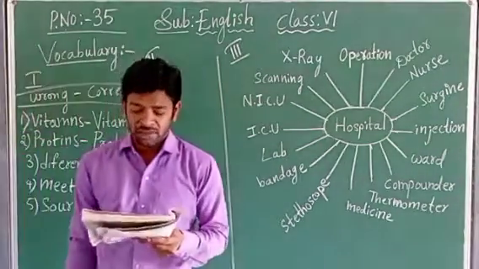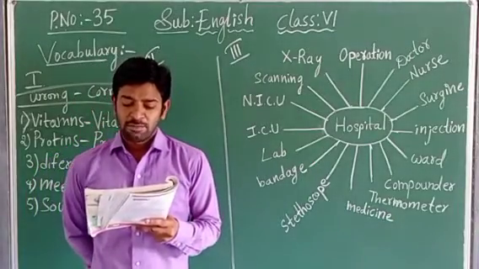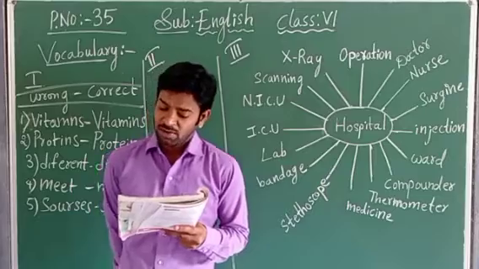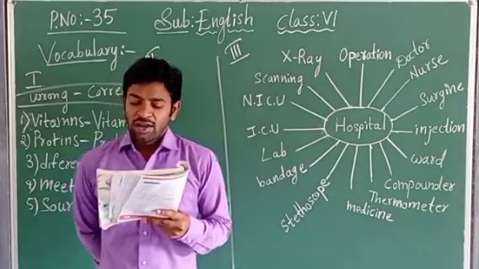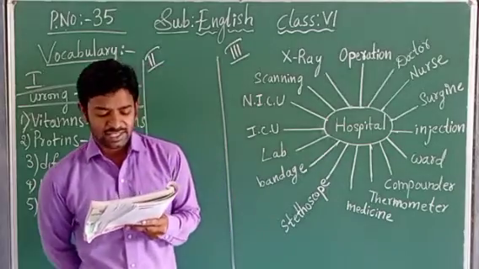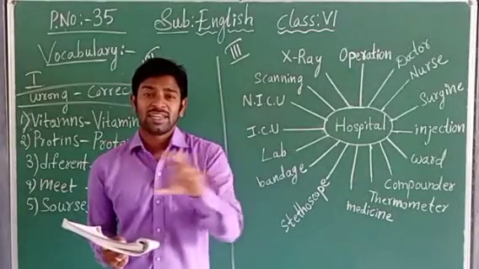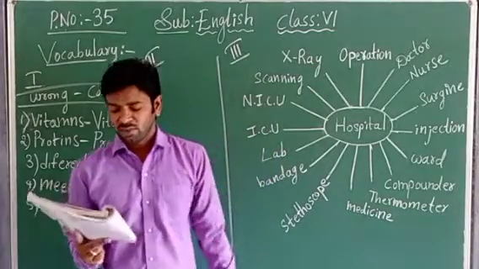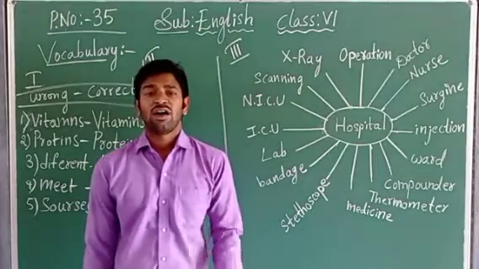What is the second bit given on page number 35? In each group of words below, find the odd one out and circle it. Give justification for your answer. The first one is done for you. Some groups of words are given in one line, children. From those words, we should find the odd one.